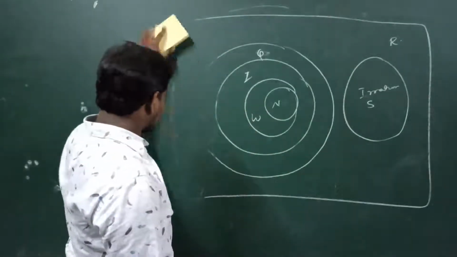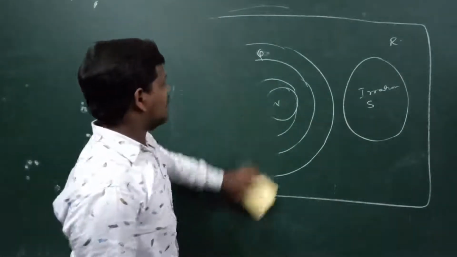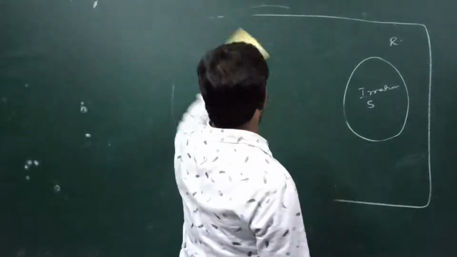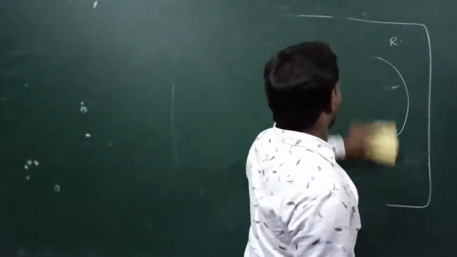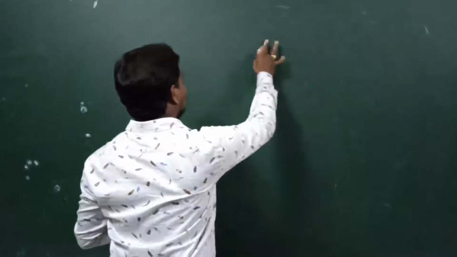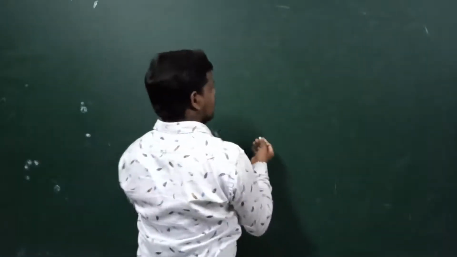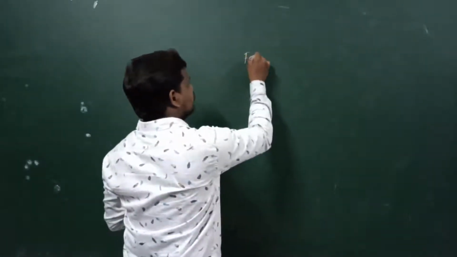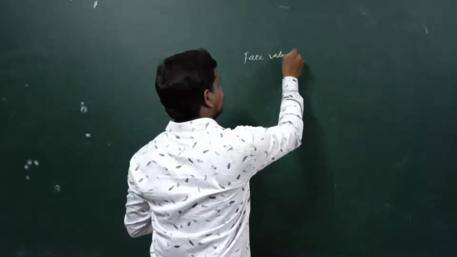So in this chapter we discussed the number system. Then we are going to discuss the place value as well as the face value of numbers. We'll discuss the face value first. What is meant by face value?